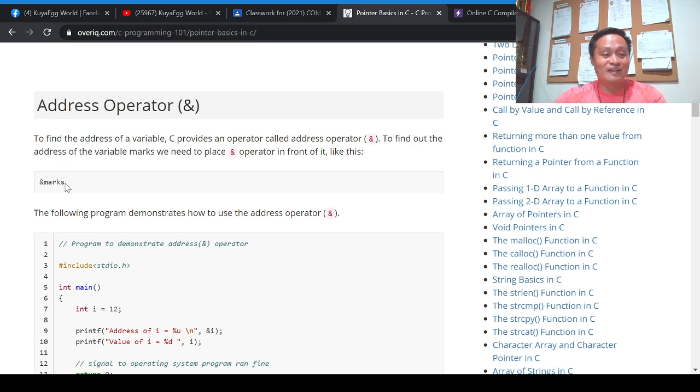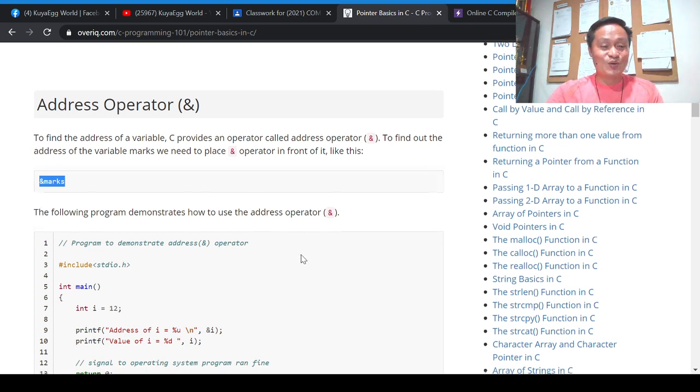Like here. So by placing this, it gives us the right to know the address of the variable marks. Take note that marks is an integer variable, and by using an address operator, which is placed first, prior to the m of marks, it will give us the right to access the address of marks.